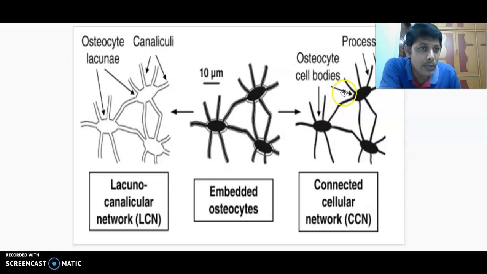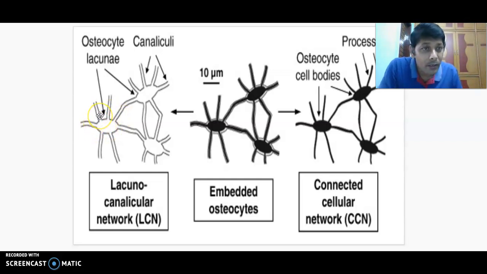Osteocyte, like a nerve cell, has a cell body and processes. A nerve cell has dendrites; like that, it has cytoplasmic processes. Very important point, many students find it difficult to understand here. Now I am keeping these cells in this part. What is this one? Lacuna. Lacuna is a fluid filled space.